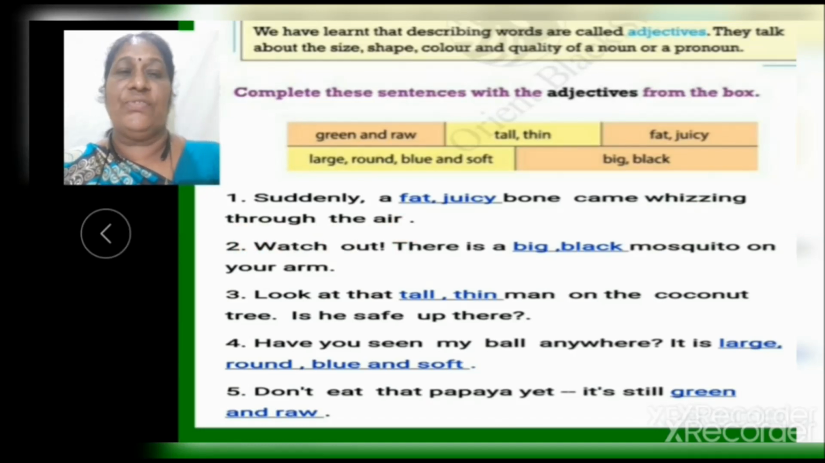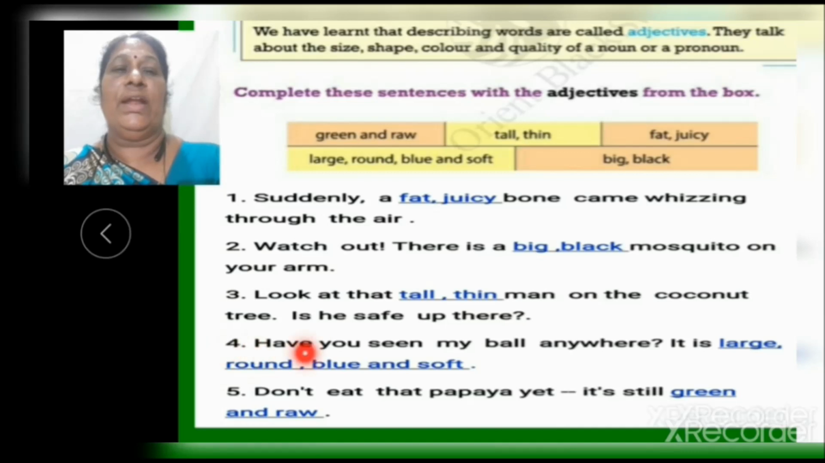In this sentence, fat and juicy are the adjectives and they describe bone. Second, watch out, there is a big black mosquito on your arm. In this sentence, big and black are the adjectives. They describe how the mosquito is. Now, 3. Look at that tall, thin man on the coconut tree. Is he safe up there? In this sentence, tall, thin are the adjectives and they describe the man.